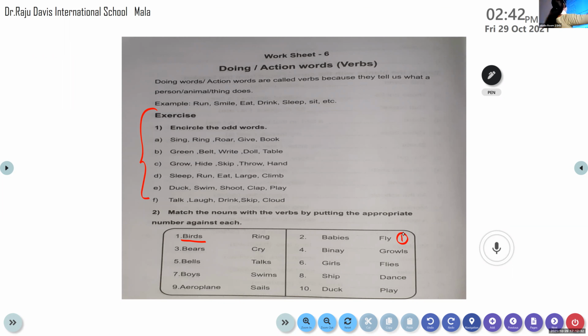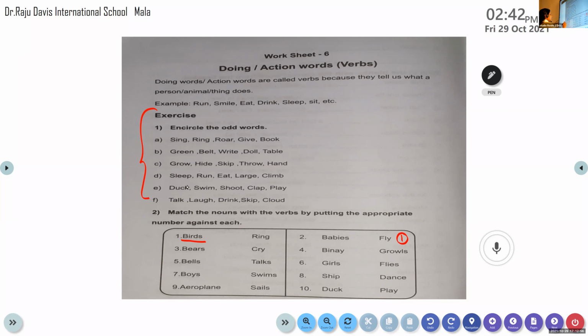Now I'll move on to Mitra. Mitra, come on. Do the next word for me. Bears. What do the bears do? Bears growl. Very good. So it is bears, number 3, and it is growl.